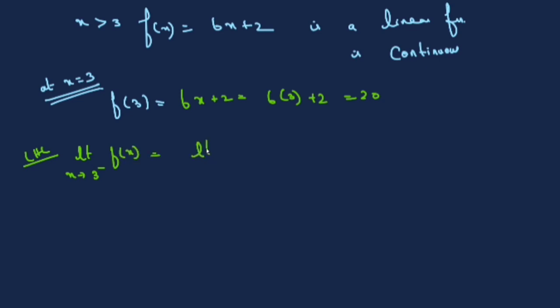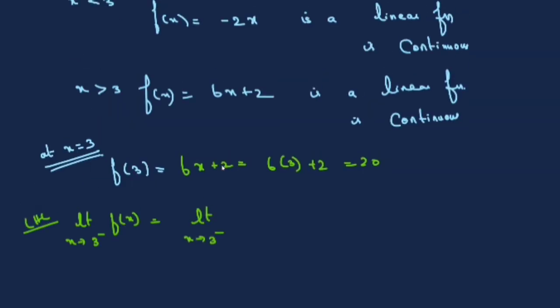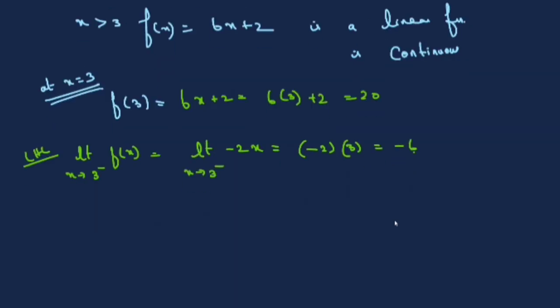Left side of 3, the function is minus 2x. So it is minus 2 into, put x as 3, minus 6. Anyway, this is not equal.